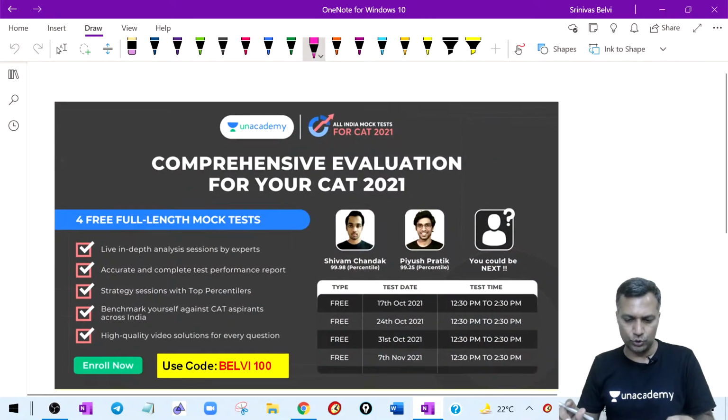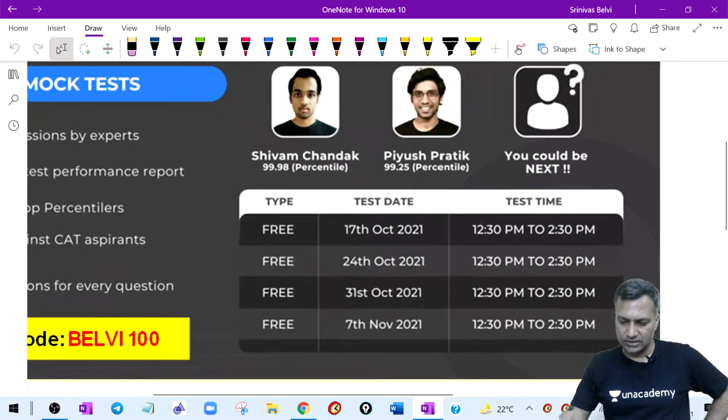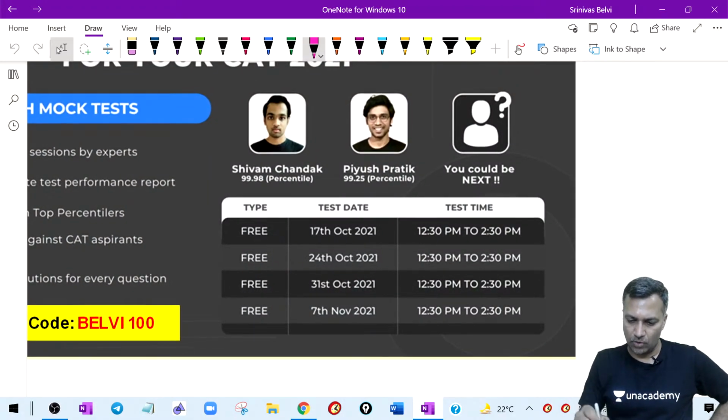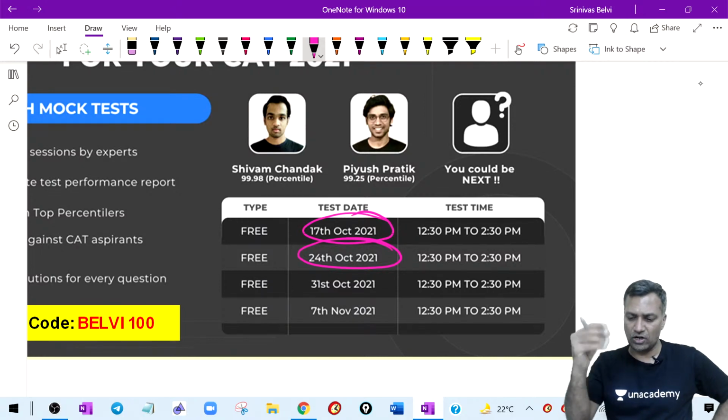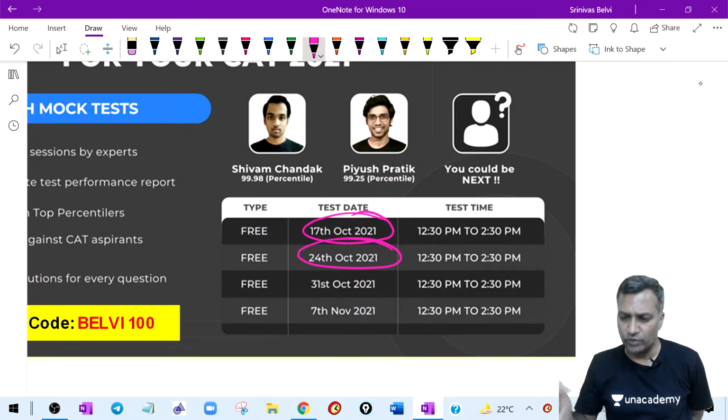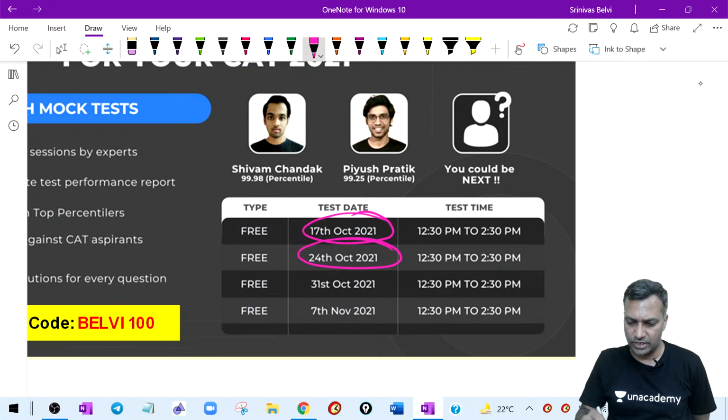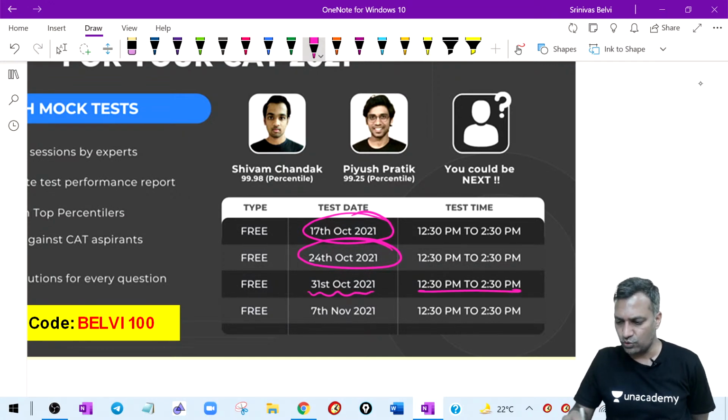So that's what you kind of do there. Yes, there are certain mocks. I did the analysis of 2 of these particular mocks as well, which were held on 17th and 24th. You can still take them, I guess, but you may not get the all India ranks, etc. Another one is coming on this particular Sunday, 31st, 12:30 to 2:30.